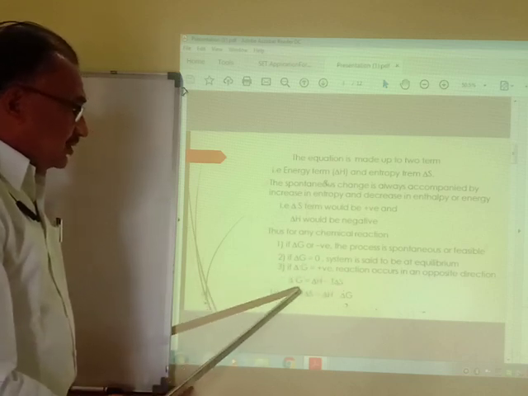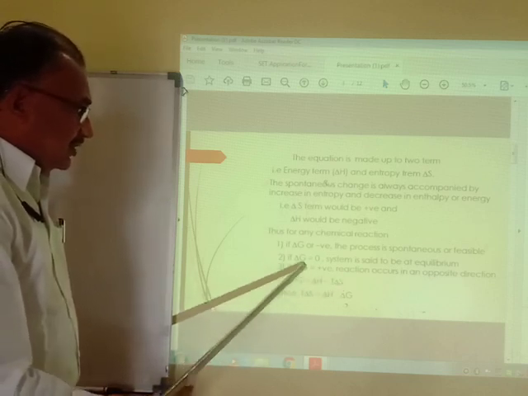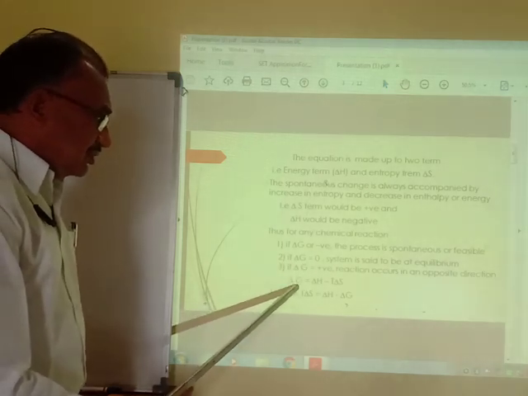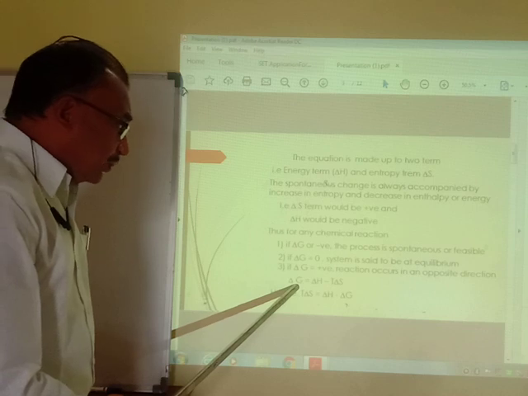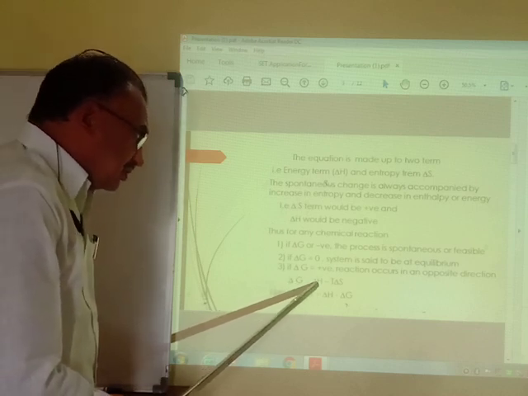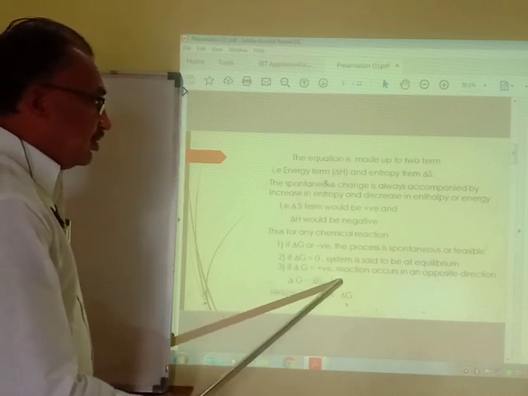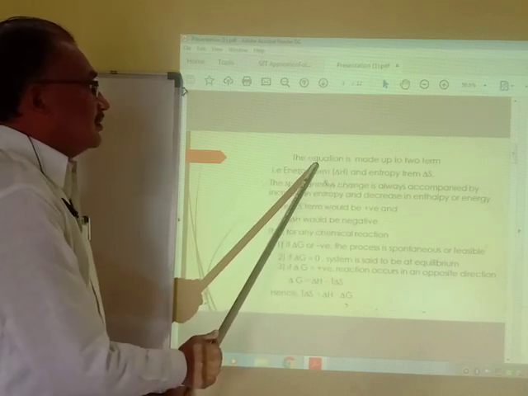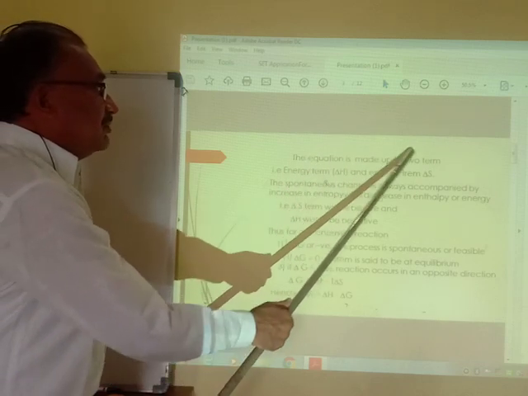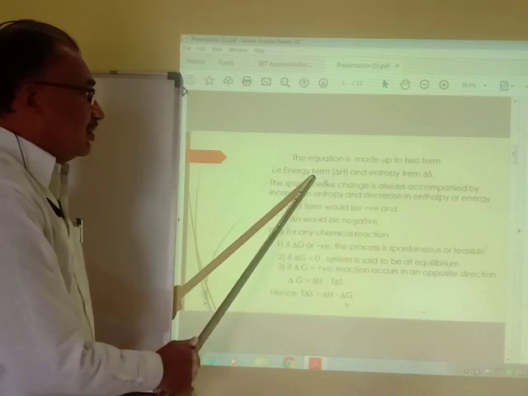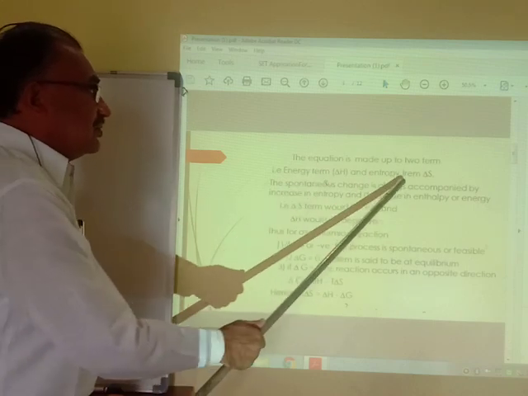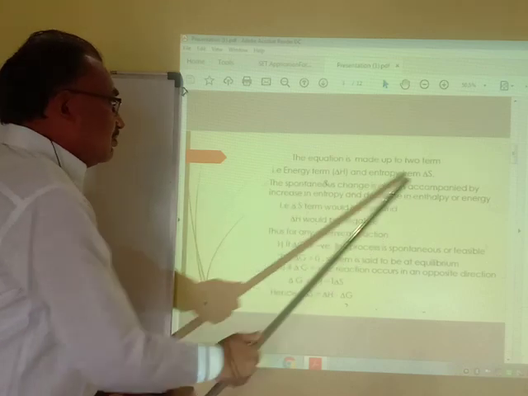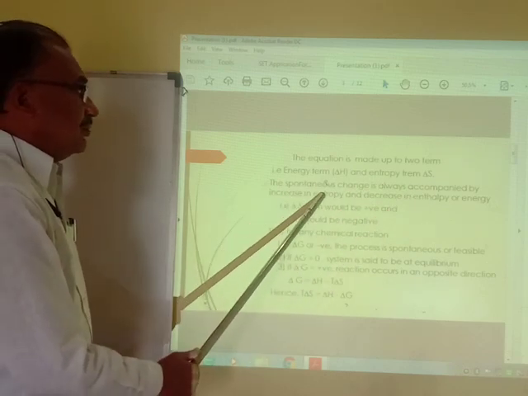The total free energy of the system always remains constant. This total energy contains two parts: one is the total heat content of the system, the second is the entropy factor. The spontaneous change is always accompanied by an increase in entropy.